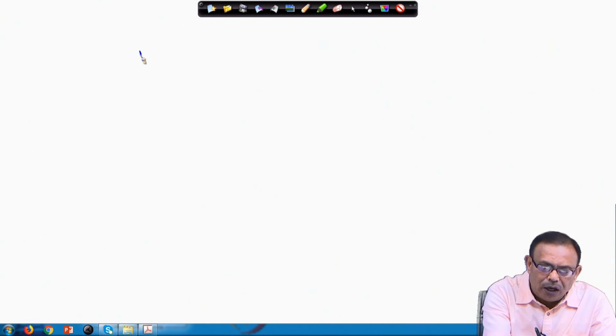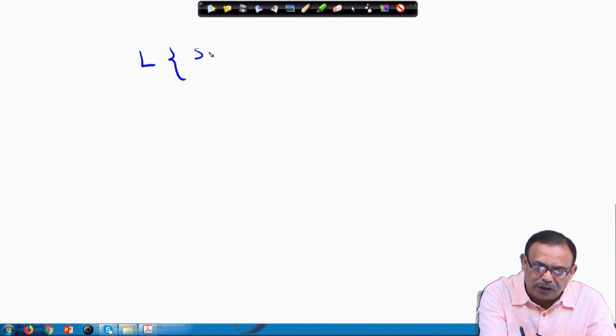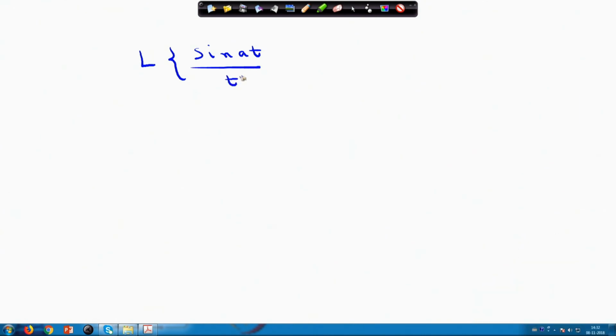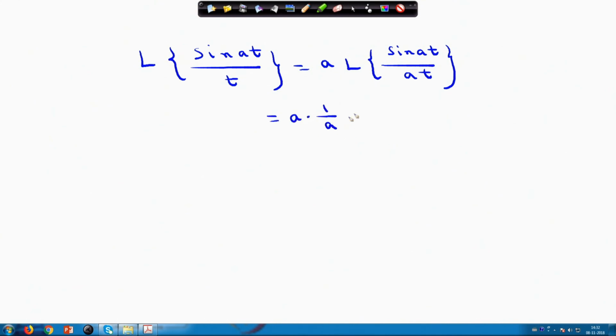Now, come to the second part of the problem, that is the Laplace transform of sin at by t. This equals a into the Laplace transform of sin at by at. So it will come in the form of the Laplace transform of sin t by t, which we have already done. This equals 1 by a tan inverse 1 by s, where s will be replaced by s by a.